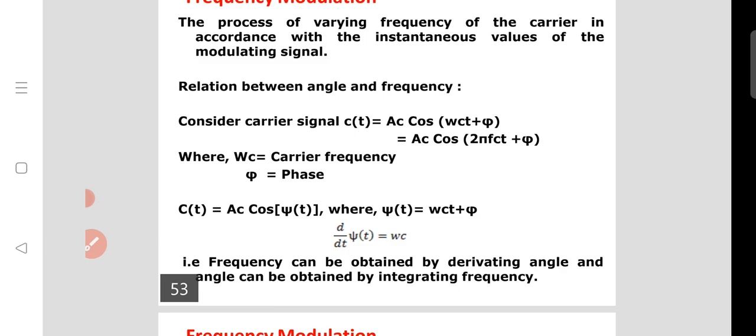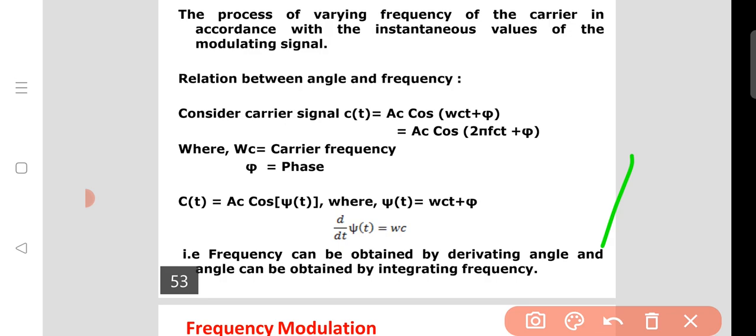So what is the relationship between angle and frequency? In the angle modulation category there are two types, frequency modulation and phase modulation. Coming to the first type, frequency modulation, what is the relation between angle and frequency? In amplitude modulation, the amplitude of the carrier will change.